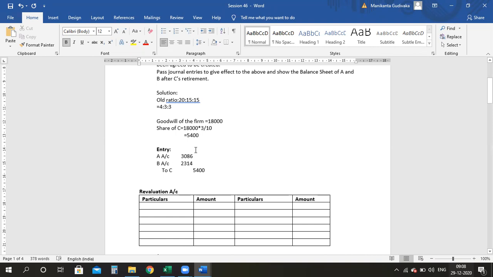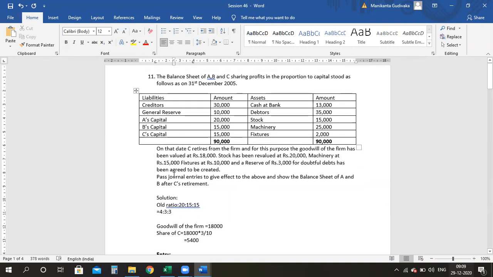Students, anyone has any doubts here? Guys, here we have no information regarding the gaining ratio and we can't even find it out because the new ratio between A and B is missing. So I'm considering the old ratio and continuing with the entry. Am I clear here? Right. So let's start off the other parts.